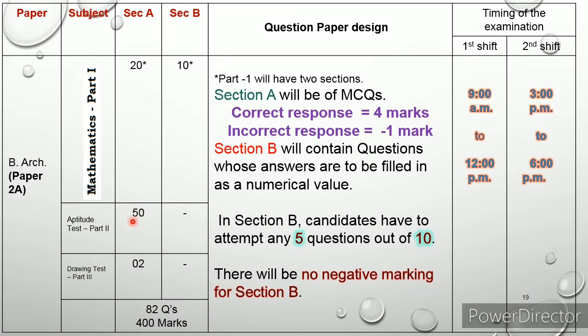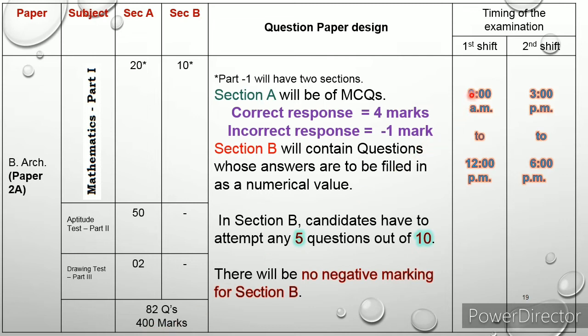Next, aptitude test, part 2. This is 50 questions. Next I will explain how many marks will be given for these 50 questions and everything. In the drawing test, only 2 questions will be asked. So totally here 20 plus 10 is 30, plus 50 is 80, plus 2 is 82 questions will be given. You want to attend 20 plus 5 is 25, then 50, therefore 75 plus 2, so 77 questions only you want to attend at maximum. Maximum mark will be 400 marks.